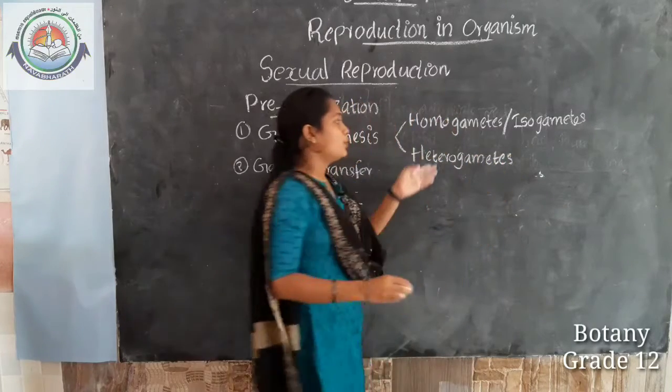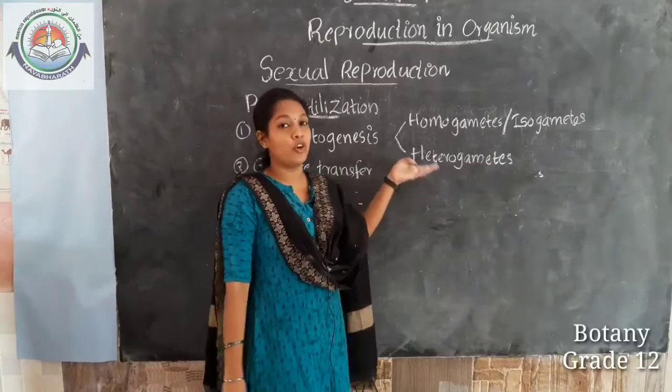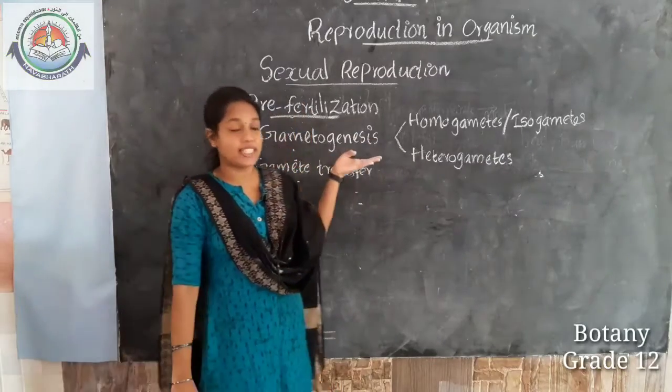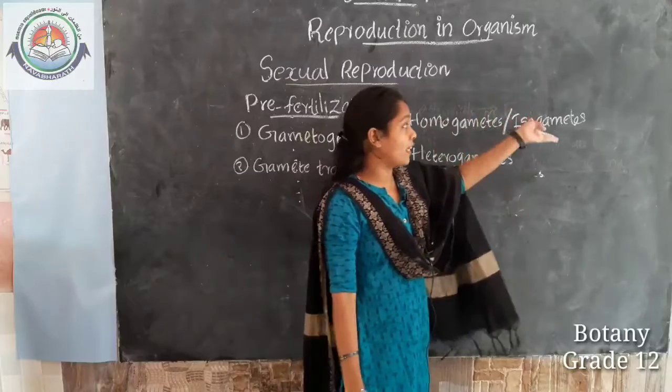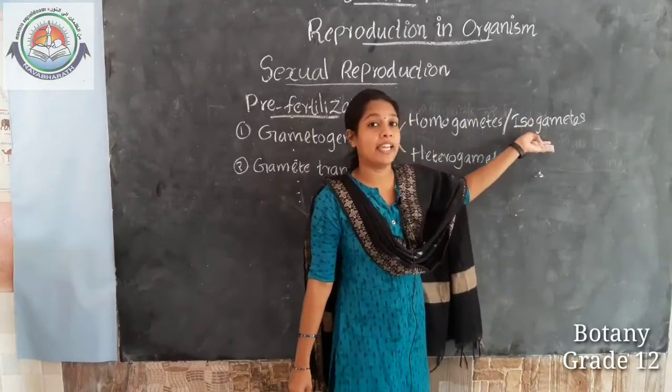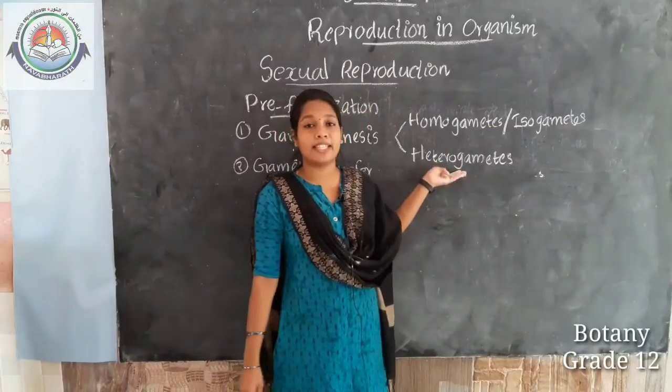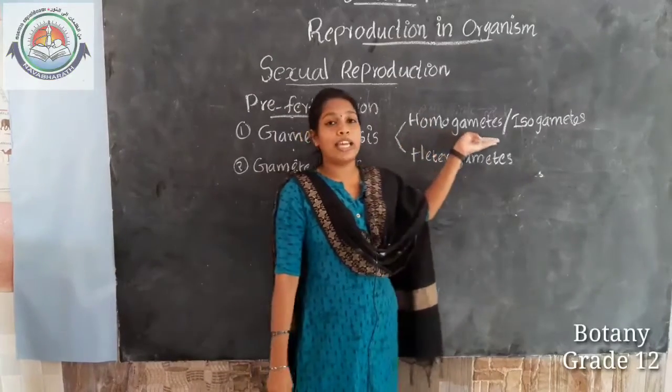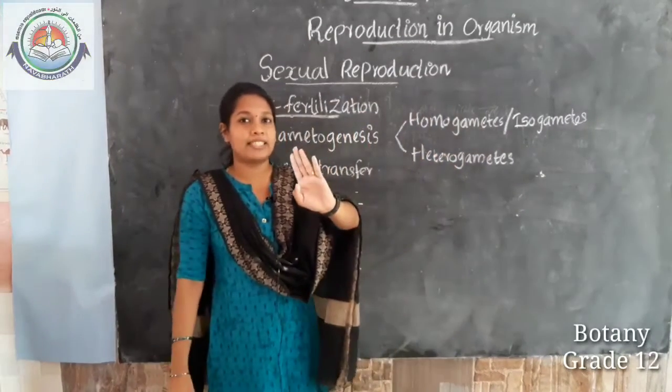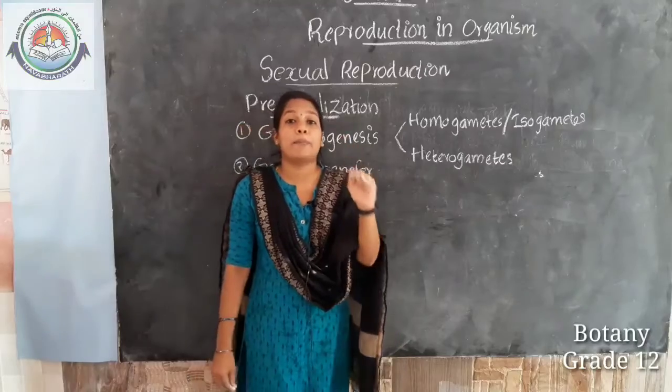These are the 2 different types of gamete formed during gametogenesis. Homogametes means similar types of gamete.